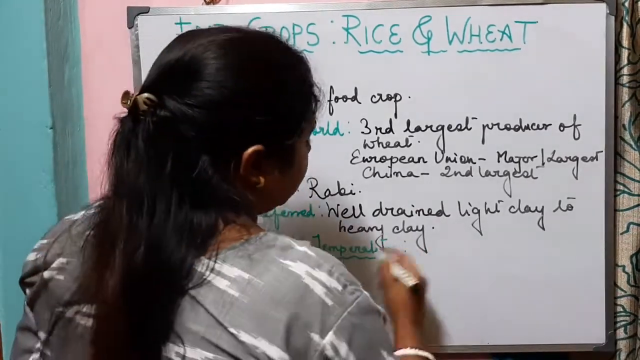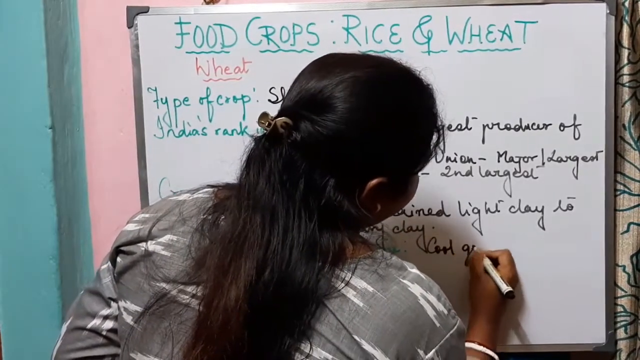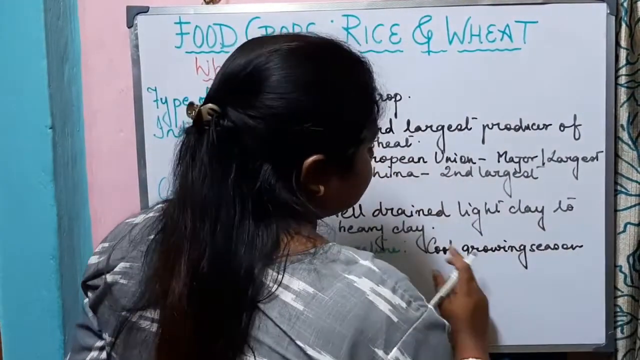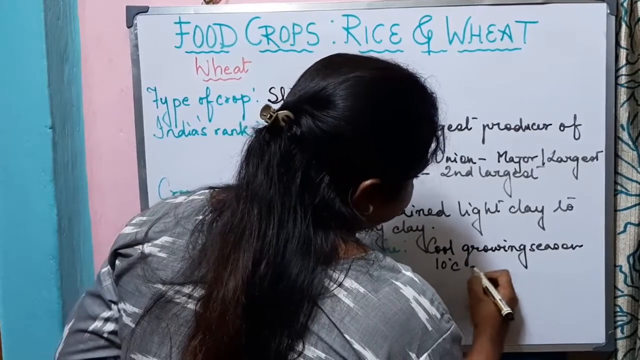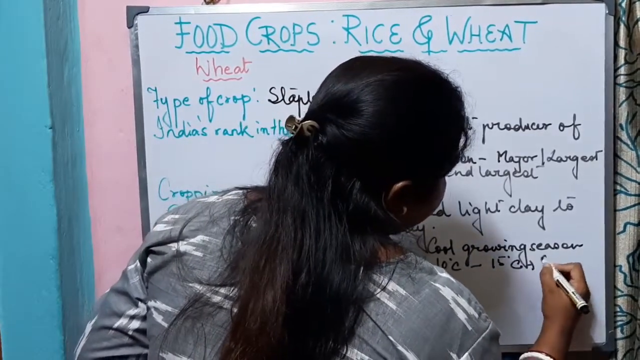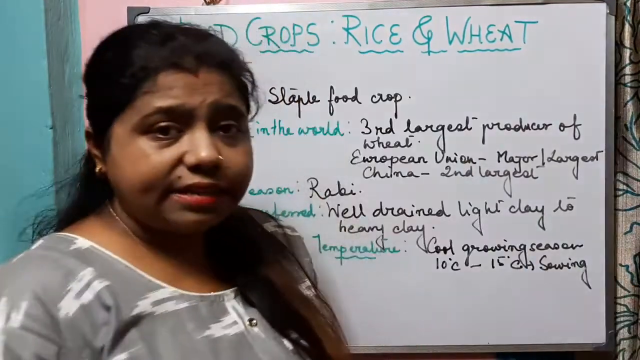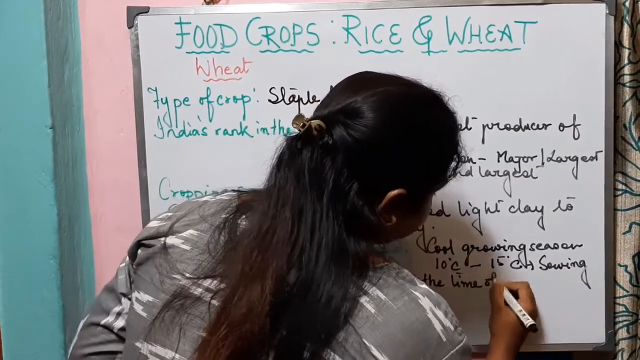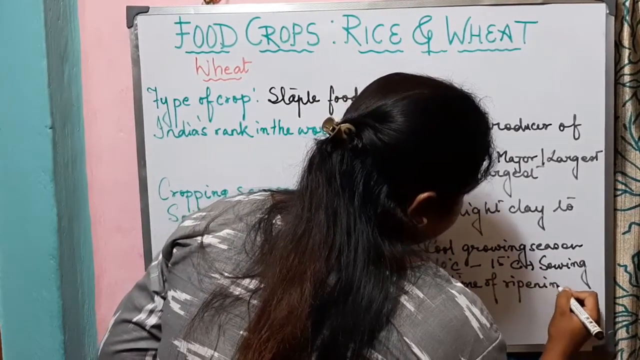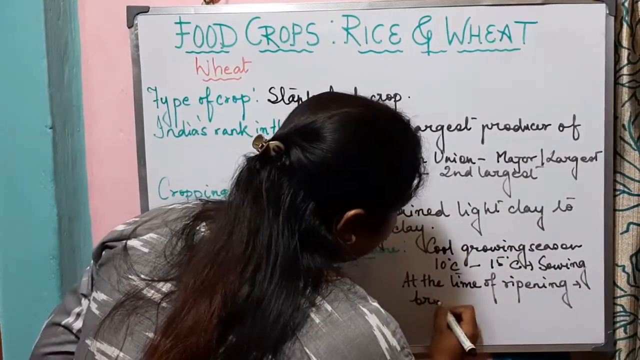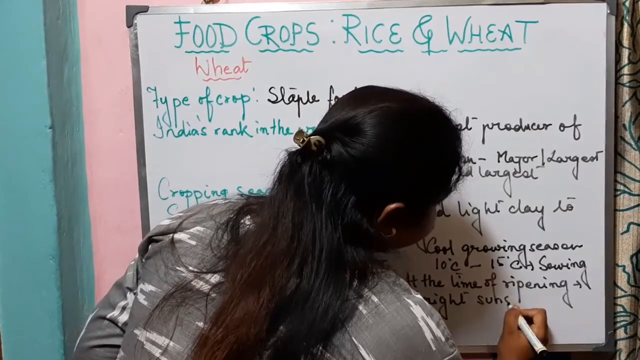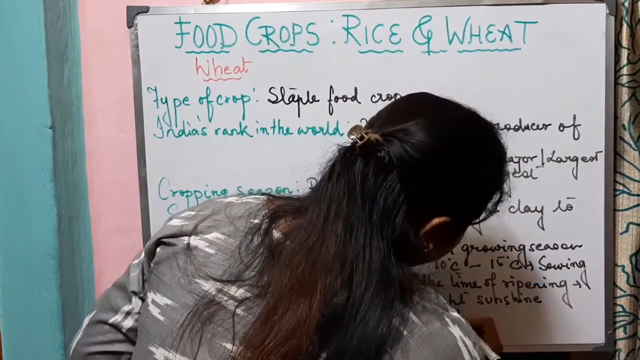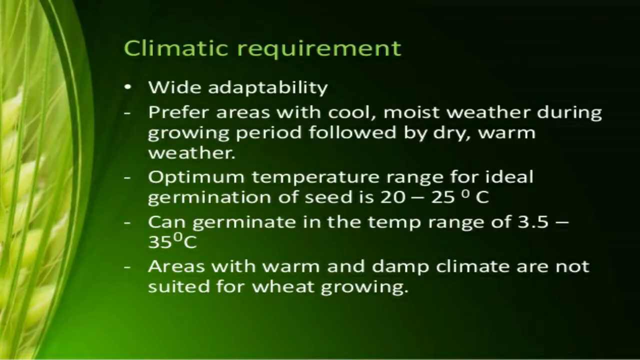So in terms of temperature, wheat needs a cool growing season. That means during the time of sowing, it needs a cool growing season, that is 10 degrees Celsius to 15 degrees Celsius at the time of sowing. And at the time of ripening, it requires a lot of bright sunshine. So here it requires a temperature between 20 degrees Celsius to 25 degrees Celsius.